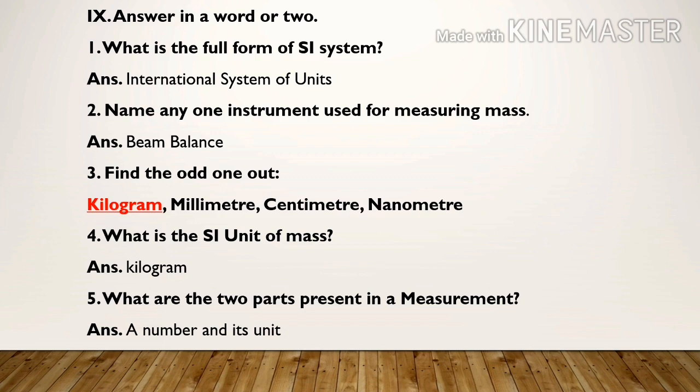Kilogram, millimeter, centimeter, nanometer. All the others are in meter except kilogram. So answer is kilogram. Question number 4. What is the SI unit of mass? Answer, kilogram. Question number 5. What are the two parts present in a measurement? Answer, a number and its unit.